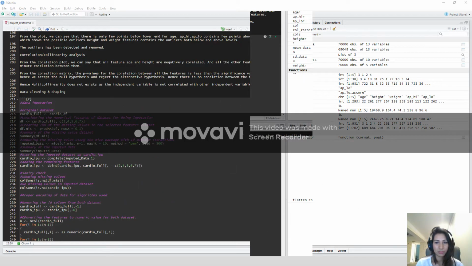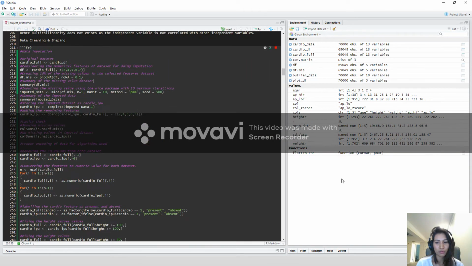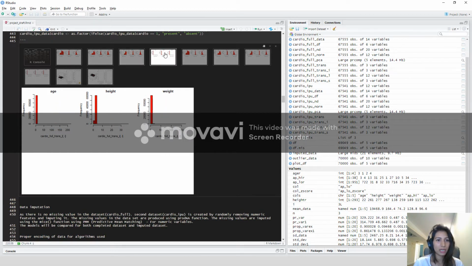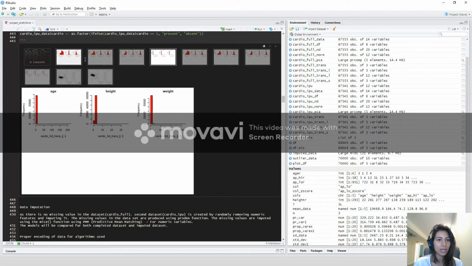I'll run the normalization and the transformation for both the original and imputed data sets. So this is the result for the transformation. This is the original data, this is the log transformation, this is square root and inverse, and these four plots show the transformation for the imputed data set.